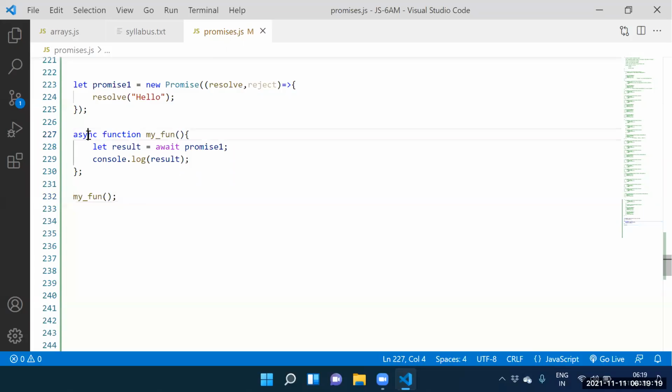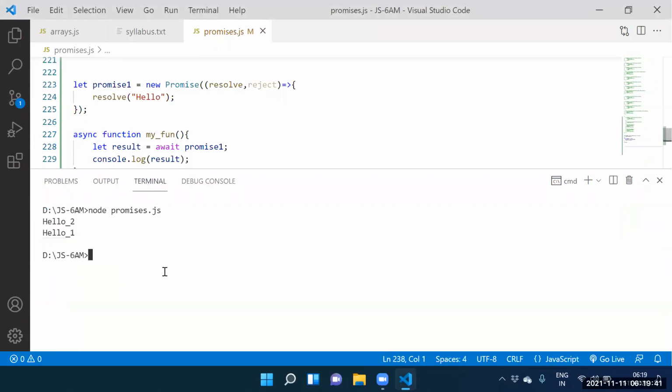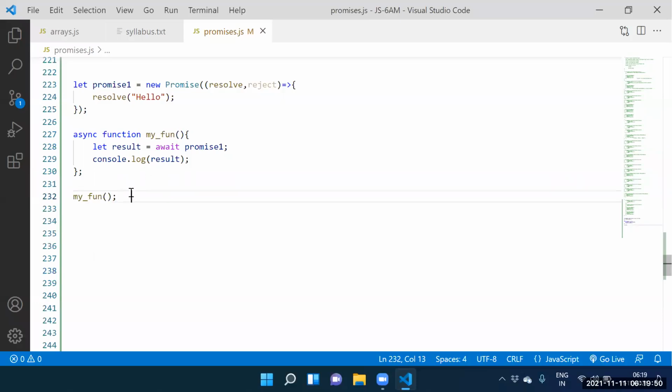Guys, am I using any then function here? No, I'm not using the then function. Instead of the then function, we're using some advanced keywords: the async keyword and the await keyword. Fine. Next one, guys. How to execute this code? Node promises dot js. So what is the output we are getting? Hello.